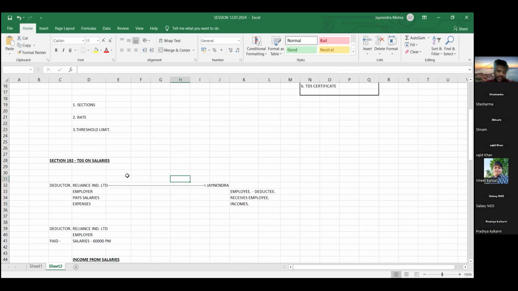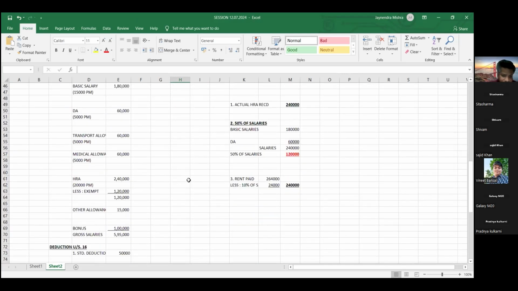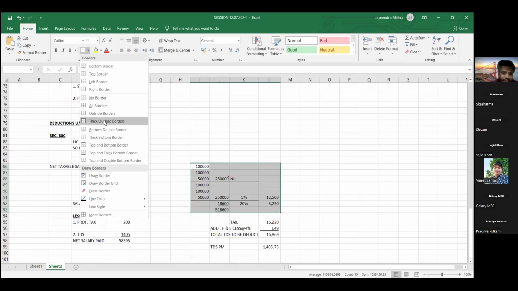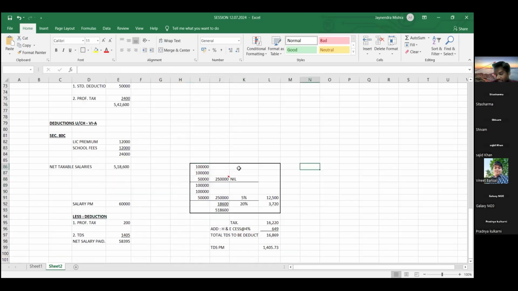For deducting TDS under section 192, what is the criteria? What rate do we have to follow? We have to follow the rate as per the prevailing slab rate.